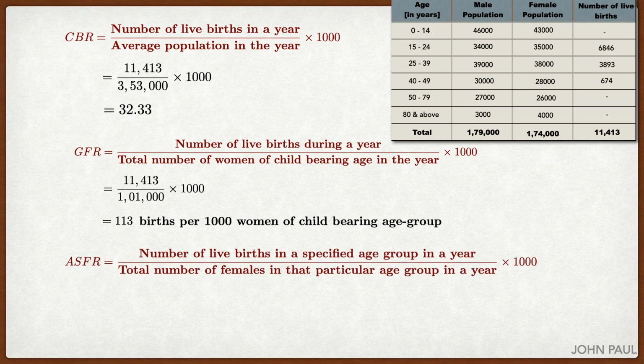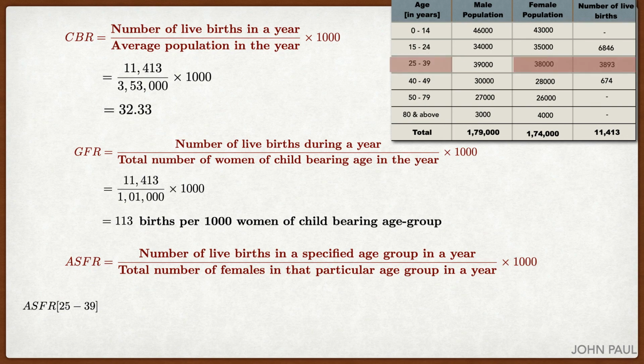Next, we have to find ASFR. They are given the age as 25 to 39. The ASFR formula is live birth in the specific age group by female in that particular age group. We have to find ASFR for 25 to 39.